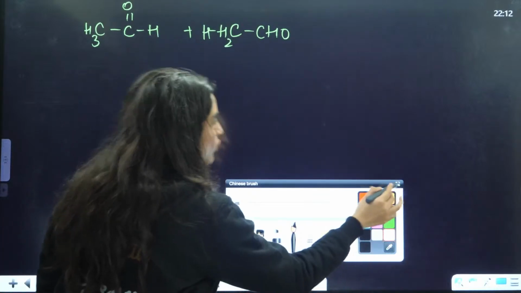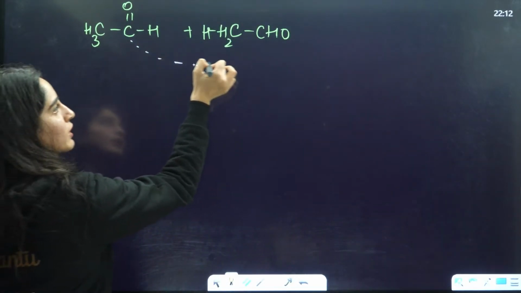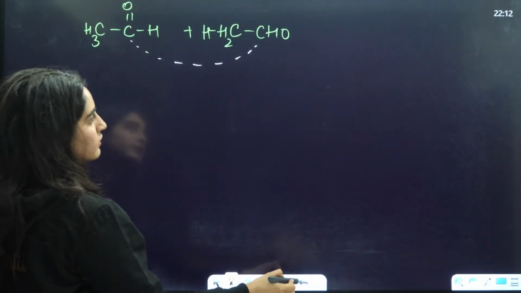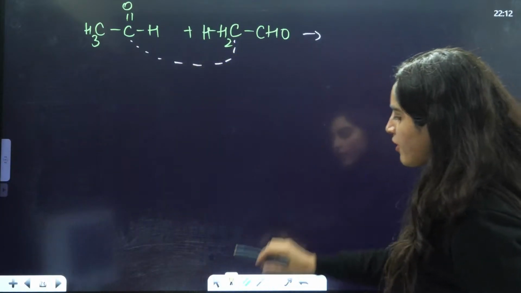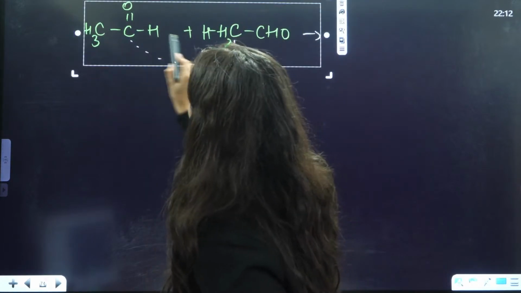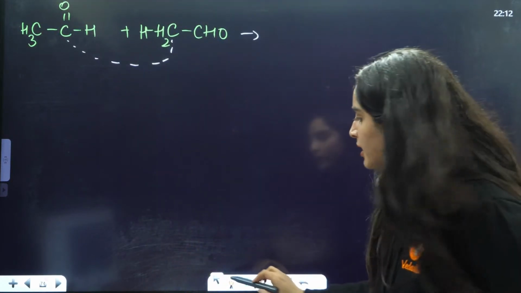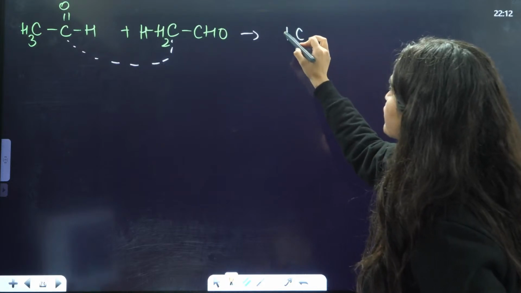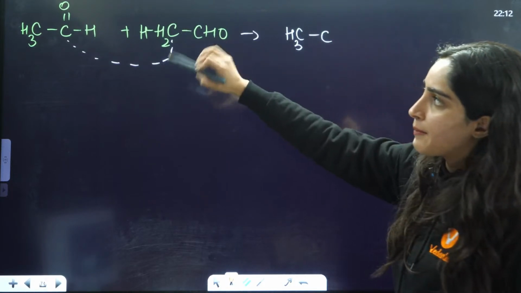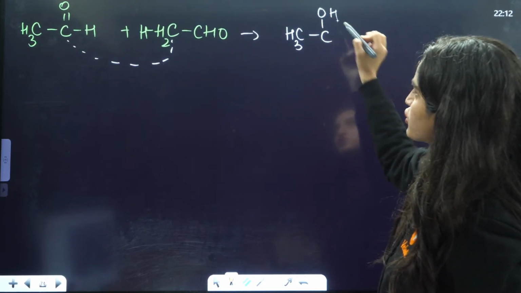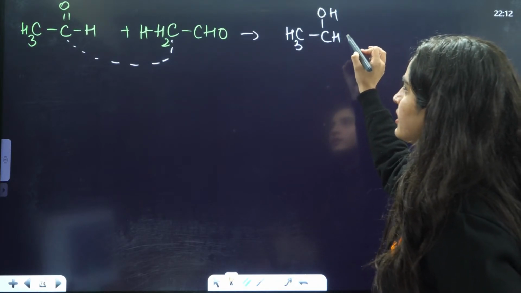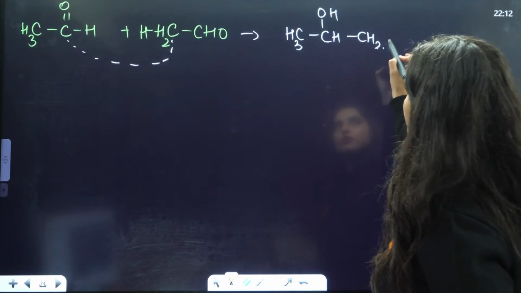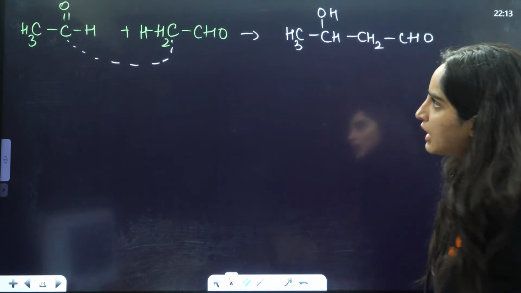So what you will do, you will attach the carbonyl carbon with the alpha carbon, and you will have the formation of a new product here. The new product will be formed, that is CH3. This double bond O is converted to OH, right? And this hydrogen is shifted here, right? This is CH2, this is CHO, right?